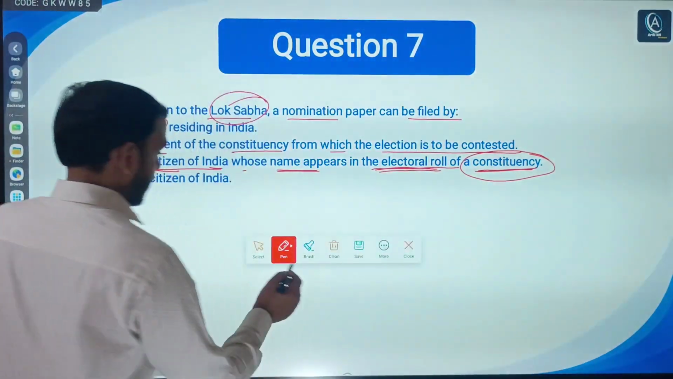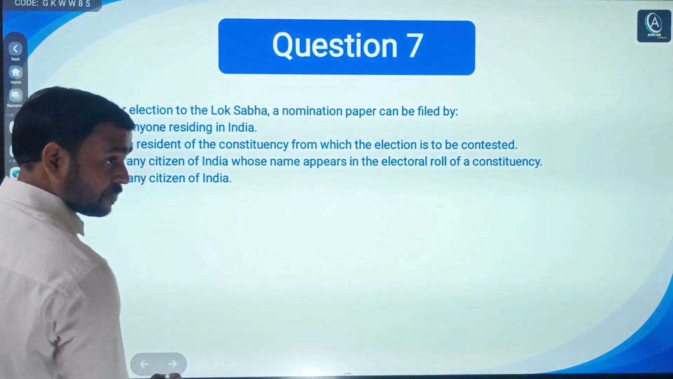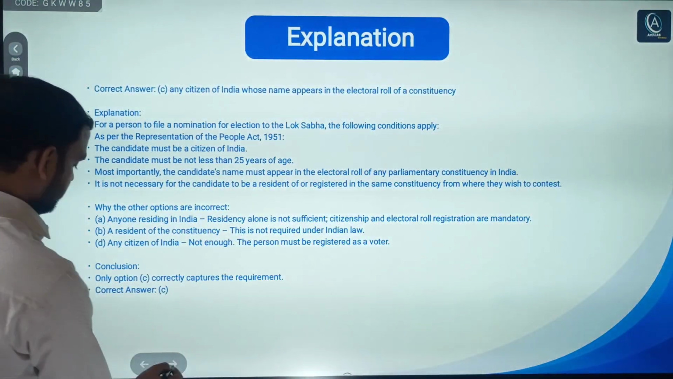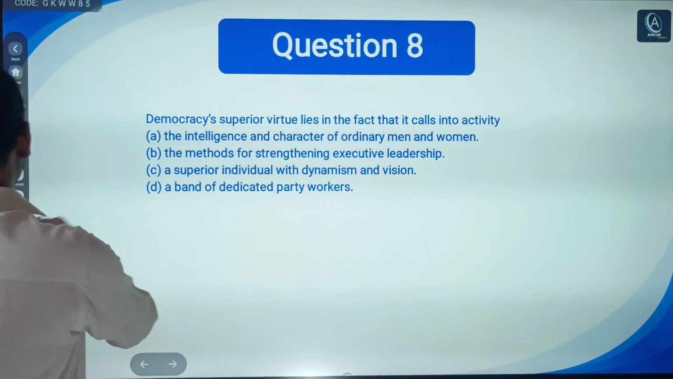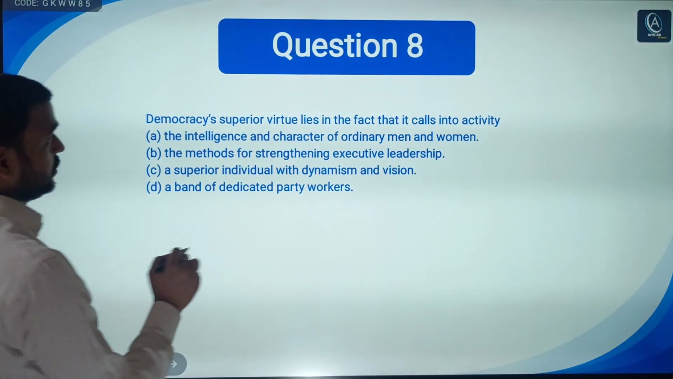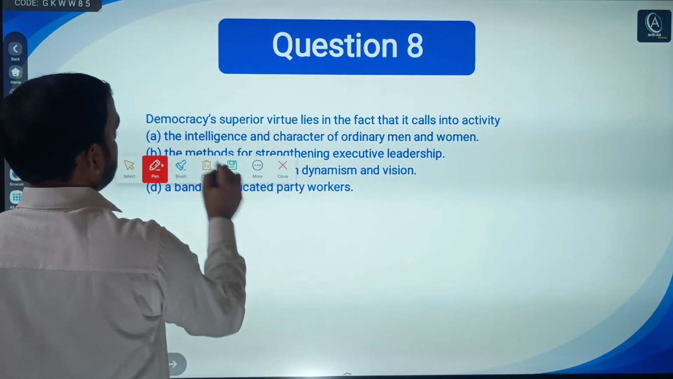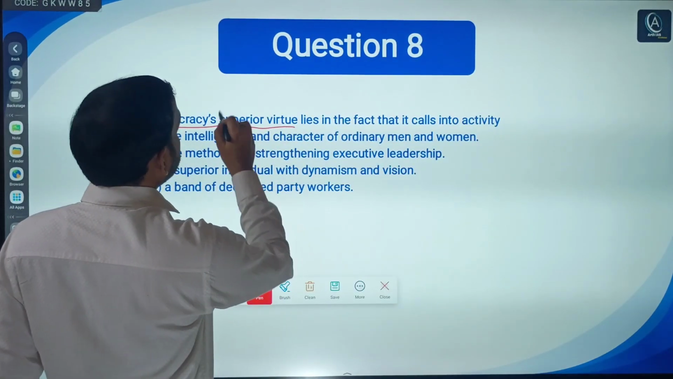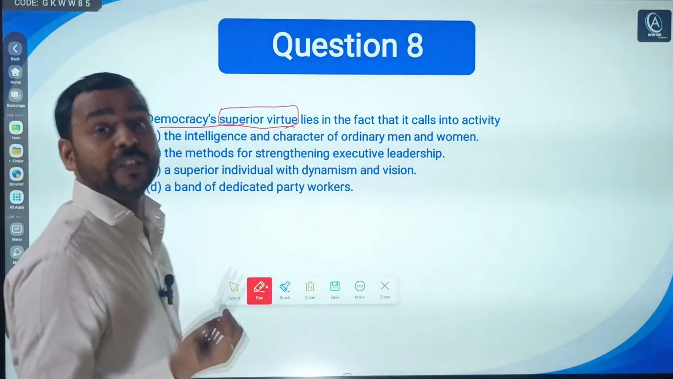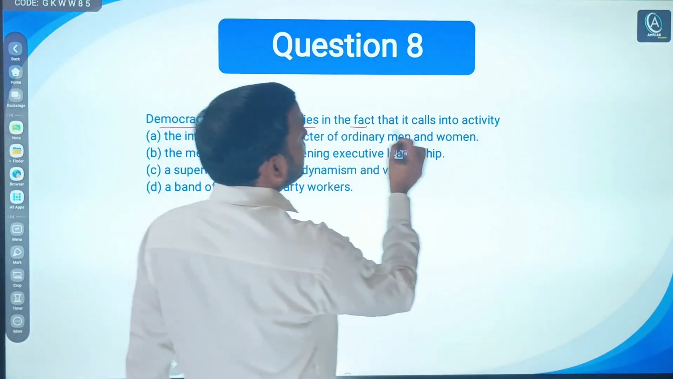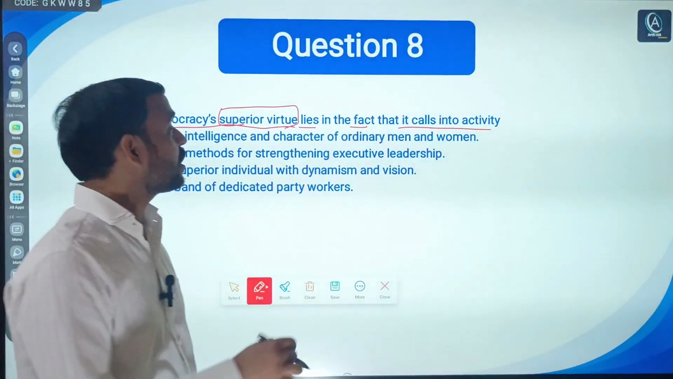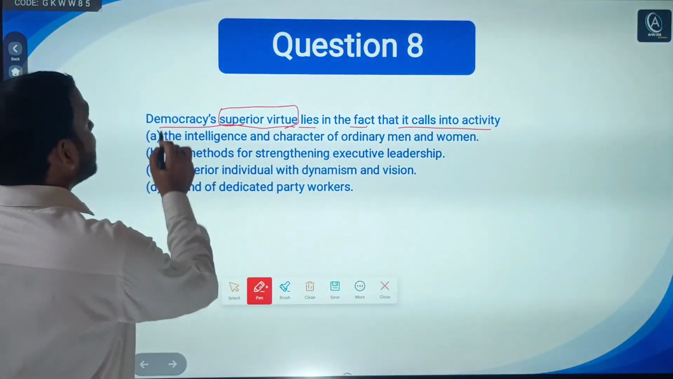Next question. Eighth question. Here is the explanation. Now, democracy's superior virtue. Superior virtue means supreme good. Lies in the fact that it calls into activity, what?